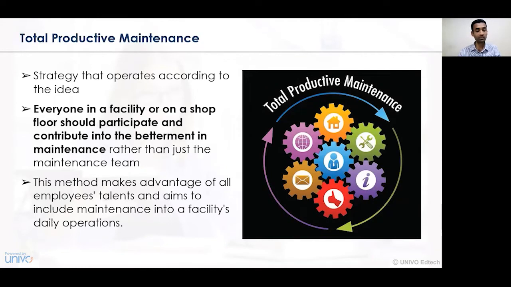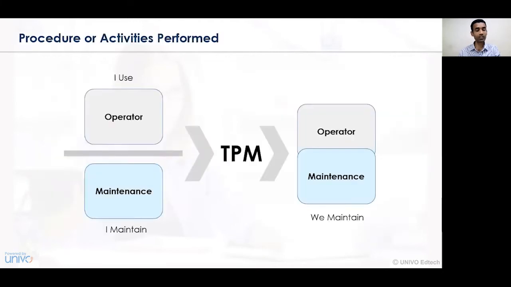So maintenance is a part of a facility's daily operations, in which the business organization's activities can be undertaken better and we can have control over the production activities, manufacturing activities, and shop floor activities. Now let's understand the various procedures or activities that are performed under total productive maintenance. Total productive maintenance is a combination of activities undertaken by an individual,